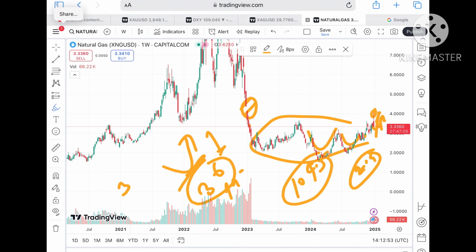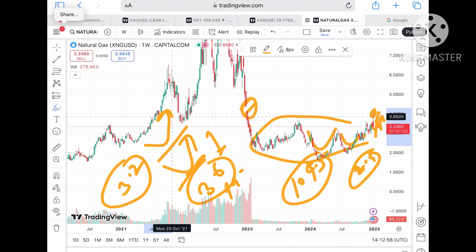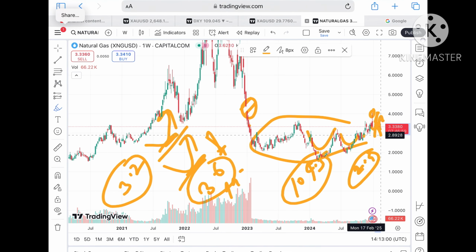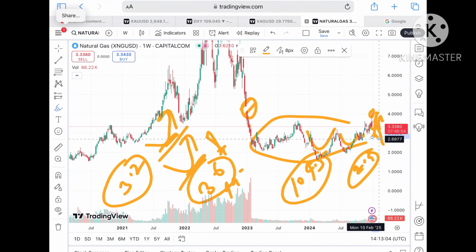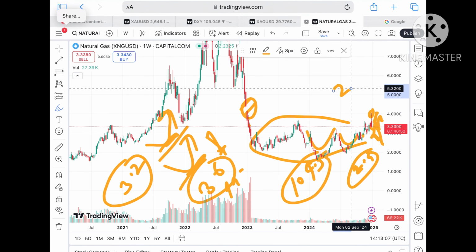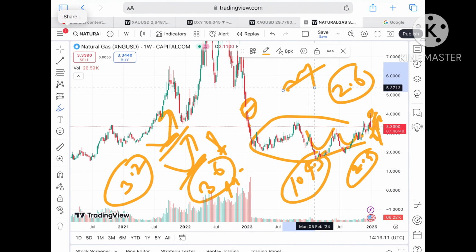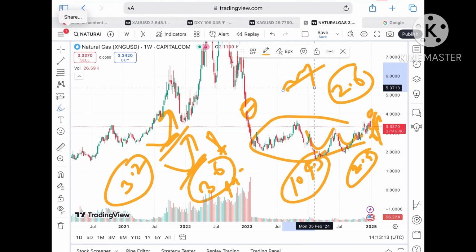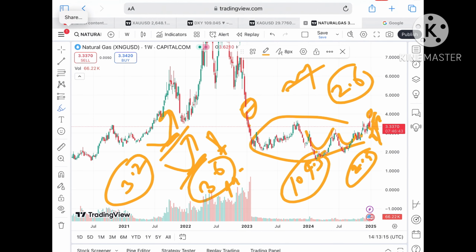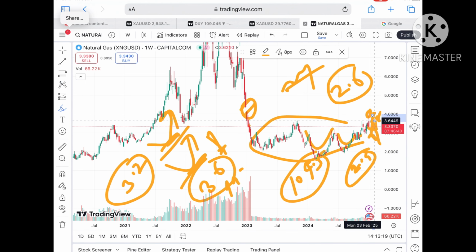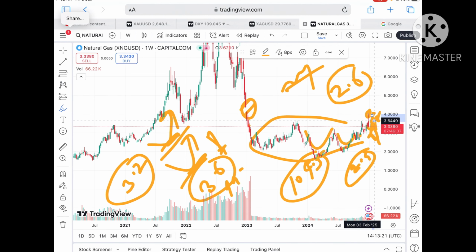Now around a level of 3.2, at a strong level, we can see a bounce back can come, or a similar thing can happen towards the downside. It started falling below a level of $3, and there is a probability that it can cross a level of 2.6 towards the downside, because that is already being tested. So chances of further downside are there. But if the price sustains above this level, we can see it will cross above a level of 3.6 and it can go further upside.